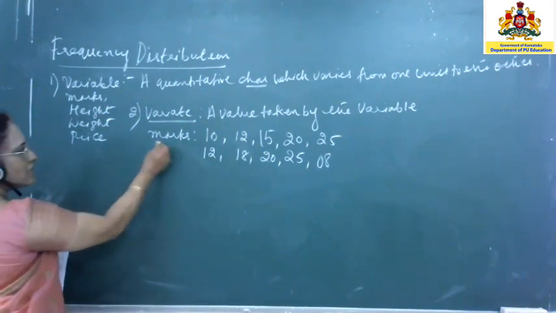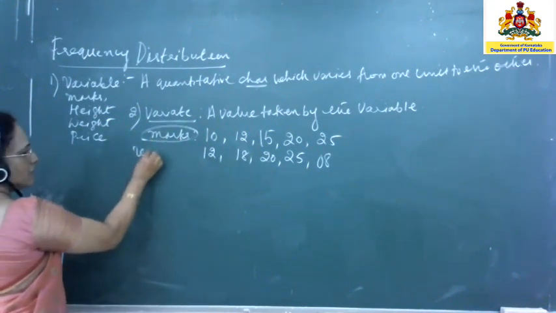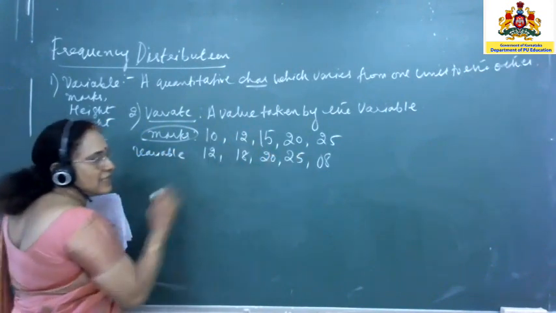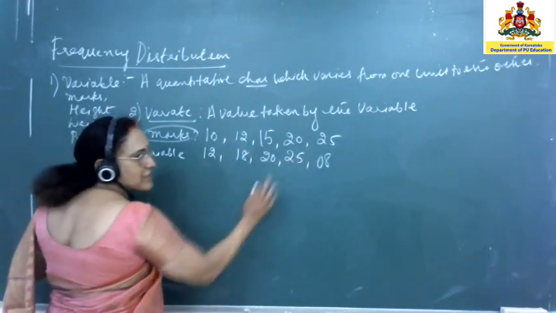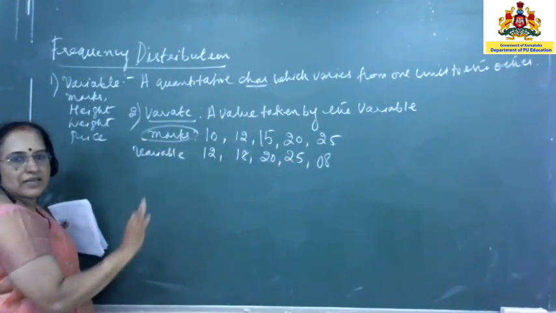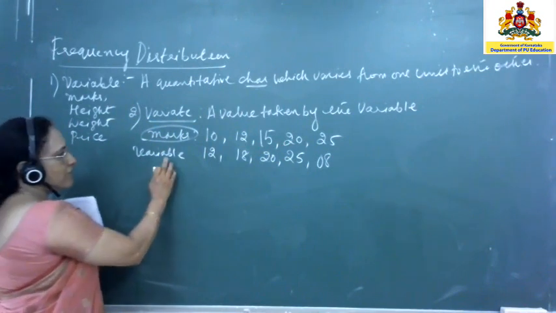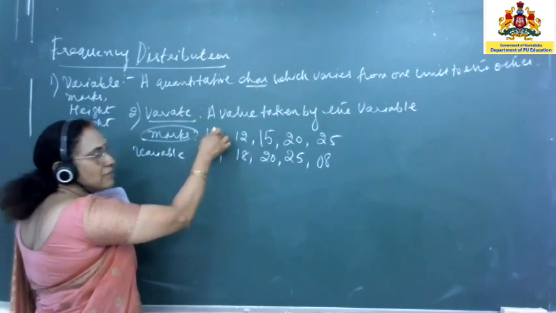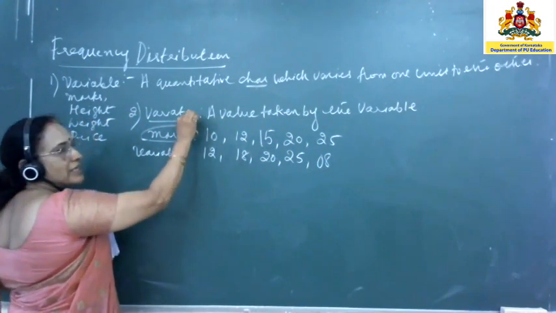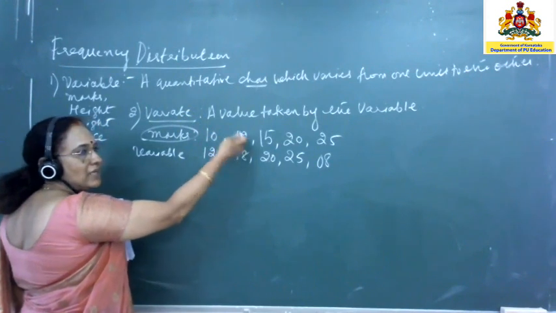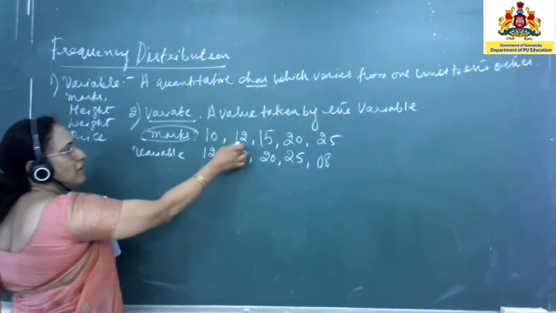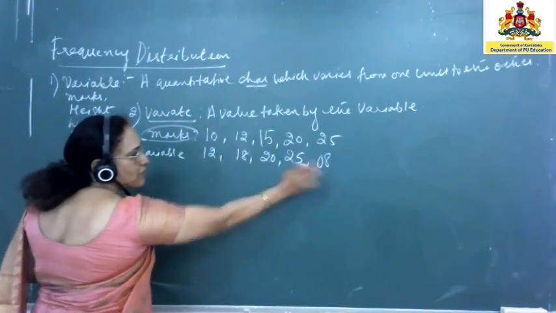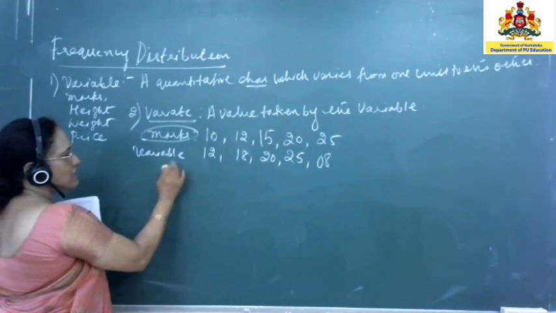Now here, what is this marks? Marks is the variable. This variable takes 10 different numbers. Of course, 20 is repeated, 25 is repeated, but otherwise also 10 students are there. So each one has got one mark. Therefore, this variable takes one mark at a time. So 10 is the marks of the first student, so 10 is a variate. What is 12? 12 is a value taken by the variable, a value taken by the marks. So 12 is another variate. Similarly up to 8. Therefore you say marks is the variable.